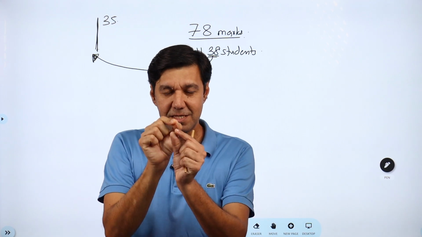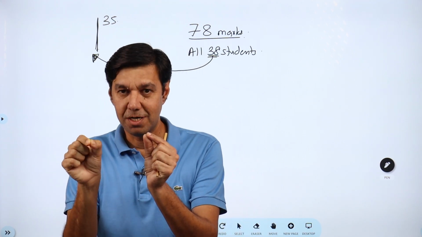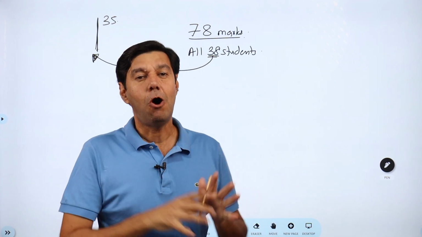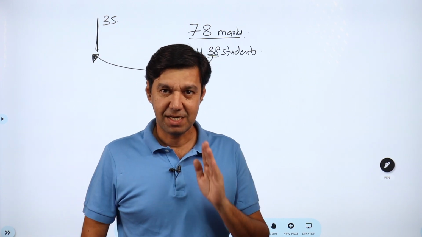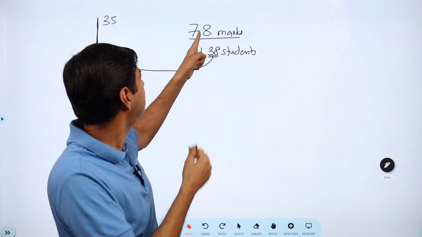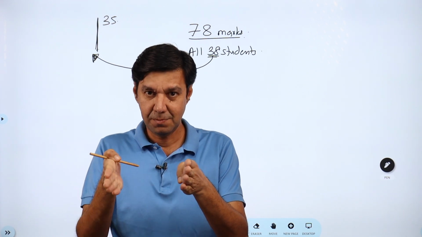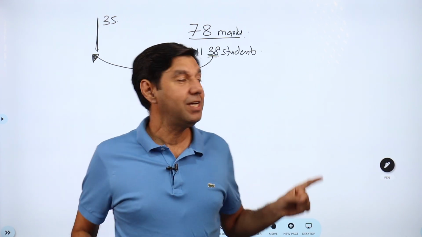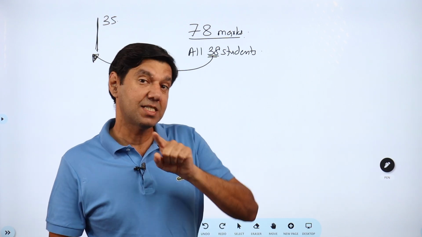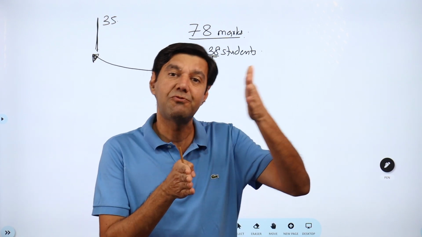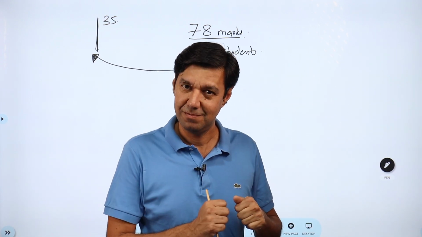If from 78 I make one student 77, then for the average to still remain 78, some other student has to go from 78 to 79.